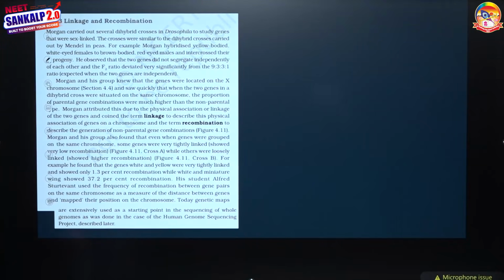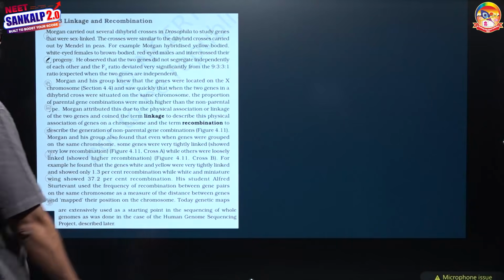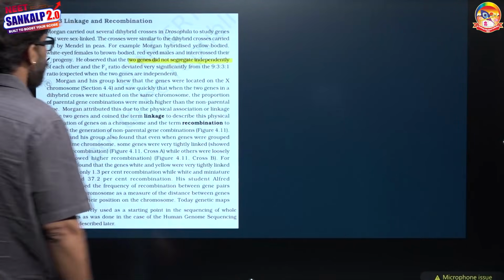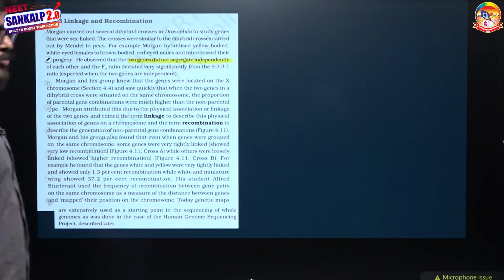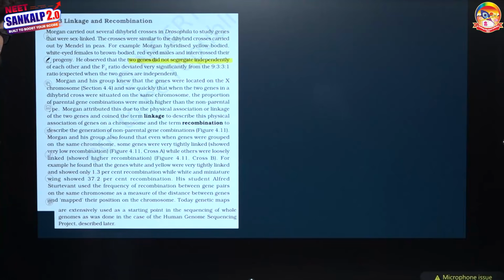Then linkage and recombination. Morgan carried out several dihybrid crosses in Drosophila. The crosses were similar to the dihybrid crosses carried out by Mendel. For example, Morgan hybridized a yellow-bodied, white-eyed female with a brown-bodied, red-eyed male and intercrossed their progenies. He observed that the two genes do not segregate independently of each other, and the F2 ratio deviated very significantly from the 9:3:3:1 ratio. As the ratio deviated from 9:3:3:1, it means it is not independent assortment.